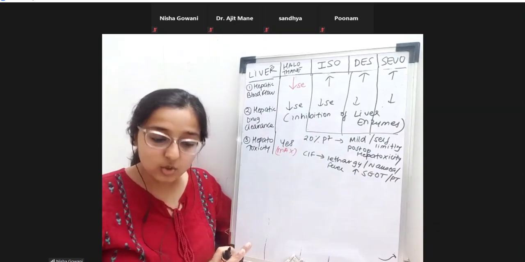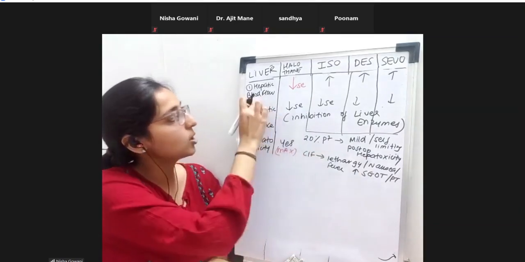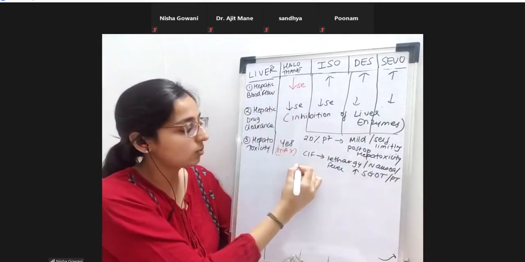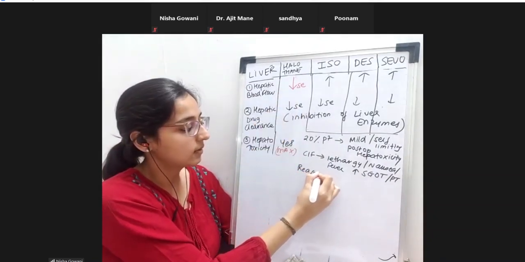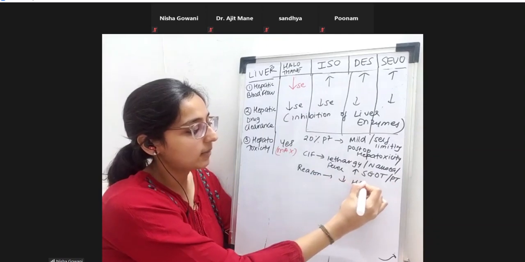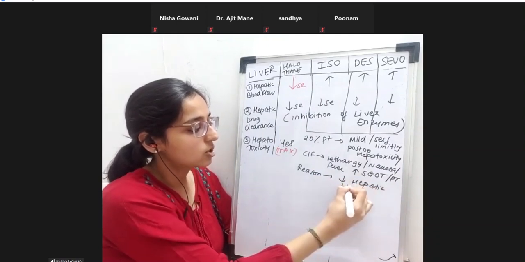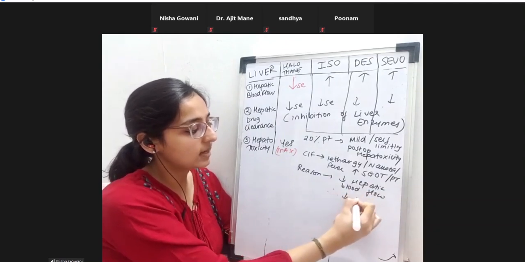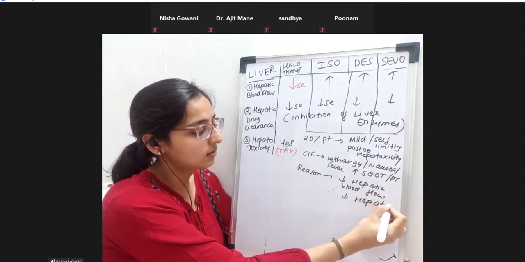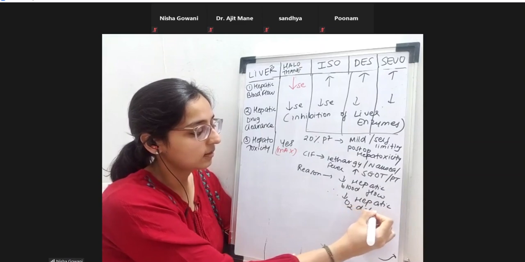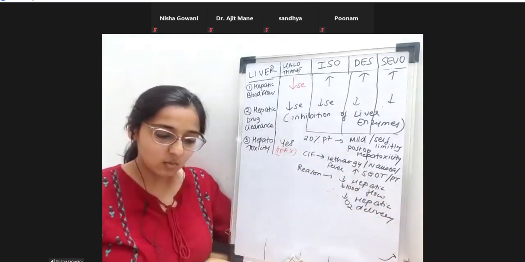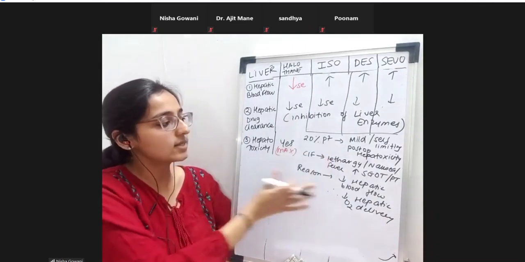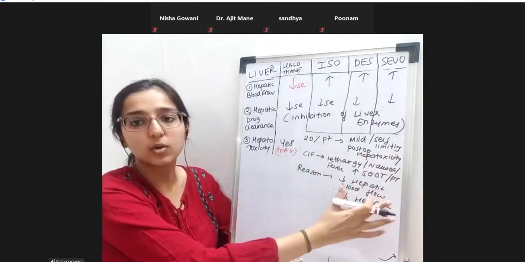All right. So why is this occurring? Because of decrease in the hepatic blood flow. So what is the reason? The decrease in the hepatic blood flow. So what will happen if hepatic blood flow is less? Therefore, there is going to be a decrease in the hepatic oxygen delivery. Correct? So this is the reason why these 20% of the patients are showing some amount of post-op hepatotoxicity.